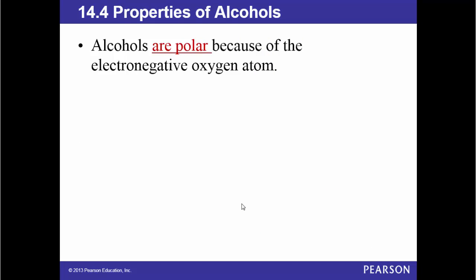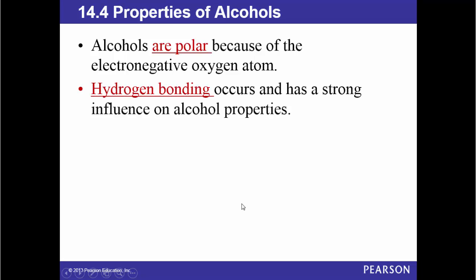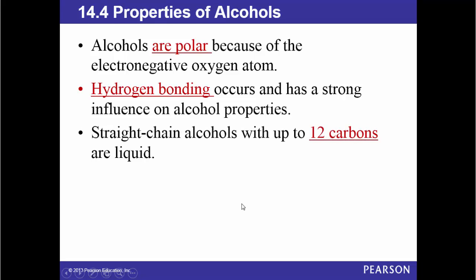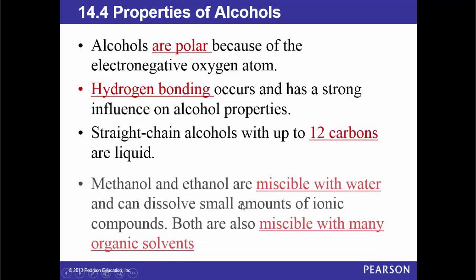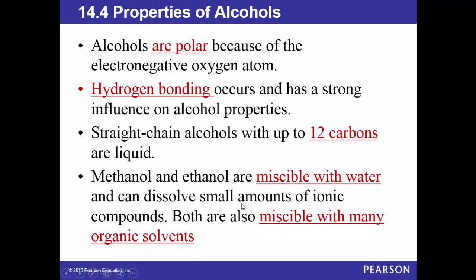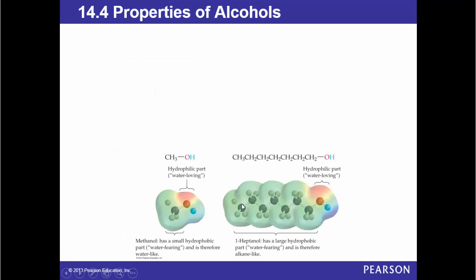Properties of alcohols. Alcohols are polar because of the electronegative oxygen atom. Hydrogen bonding occurs and has a strong influence on alcohol properties. Straight chain alcohols with up to 12 carbons are liquid. Methanol and ethanol are miscible with water and can dissolve small amounts of ionic compounds. Both are also miscible with many organic solvents. That's why they are used as solvents in many chemical reactions.